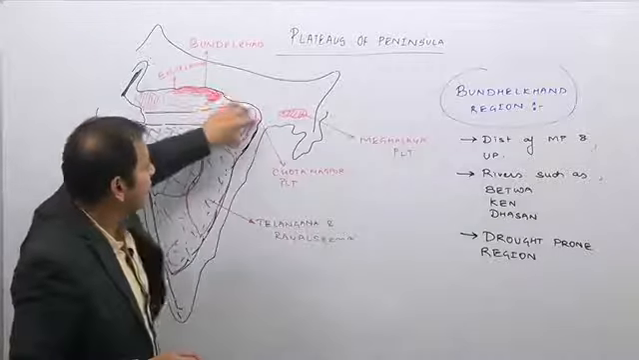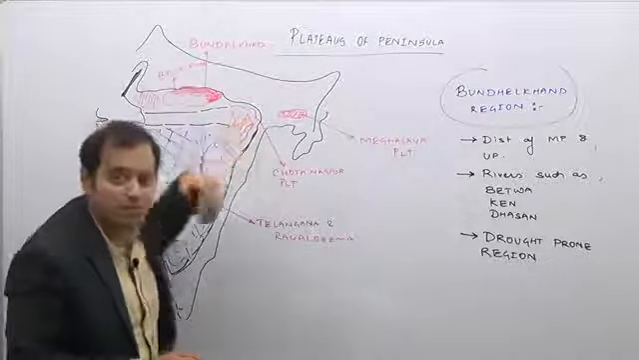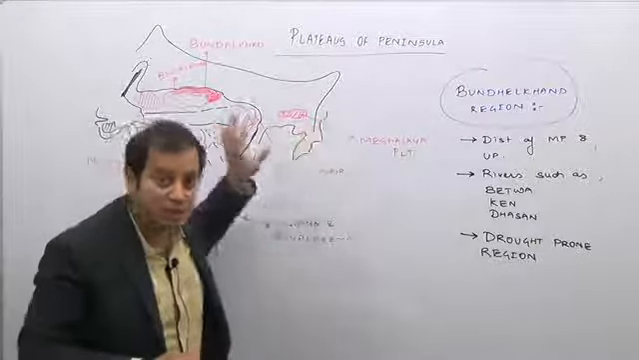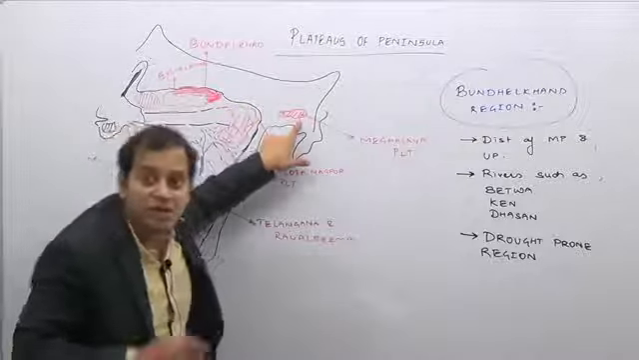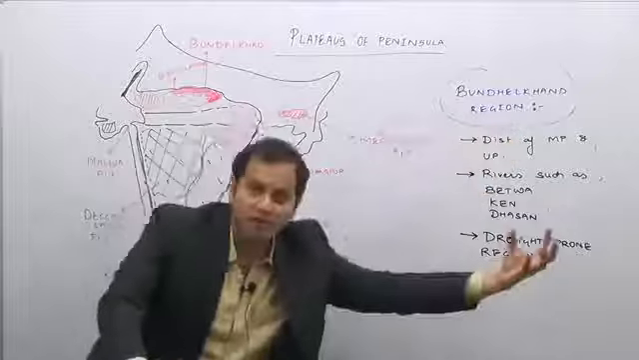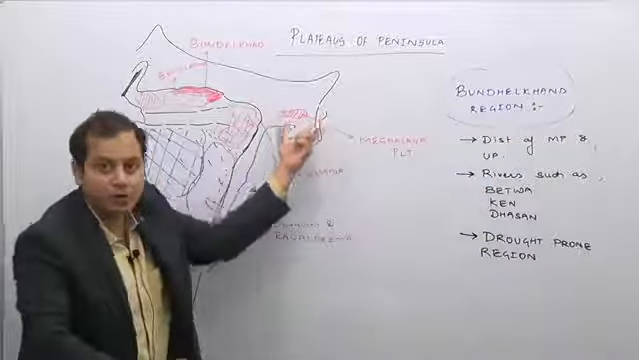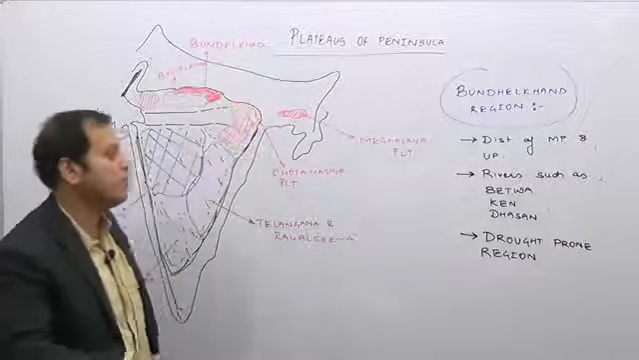Now come to this region here, which lies in the northeastern part of the peninsular plateau. I am saying the northeastern part of the peninsula. You understand the difference? The northeastern extension of the peninsula is the Meghalaya plateau. The northeastern part of the entire peninsula is the Chota Nagpur plateau region.